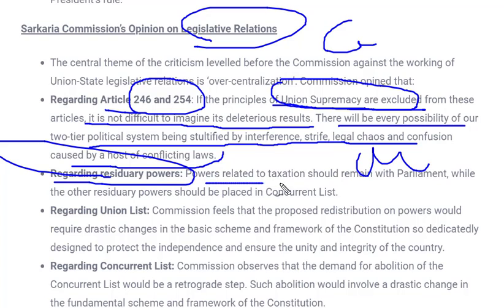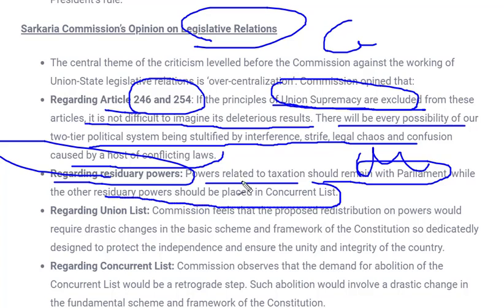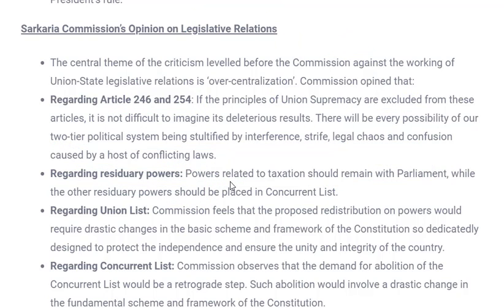Regarding residuary power, what does this commission say? It said power related to taxation should remain with Parliament, while the other residuary power should be placed in the concurrent list. Earlier for taxation, we had several taxes at the central level like central excise duty, and at the state level we had VAT, SAT and many kinds of taxes which were divided among states and territories. According to the Sarkaria Commission, taxation should remain with Parliament, and only the residuary power should be placed in the concurrent list, which could be used by either state or union. Next is the residuary union list.